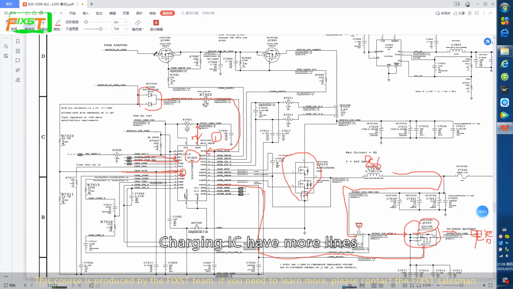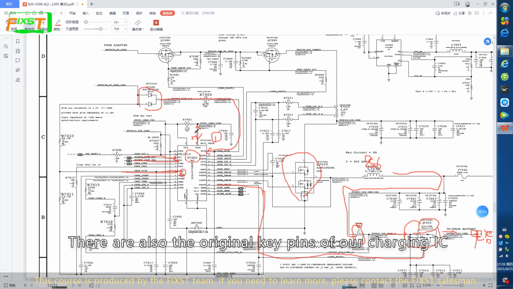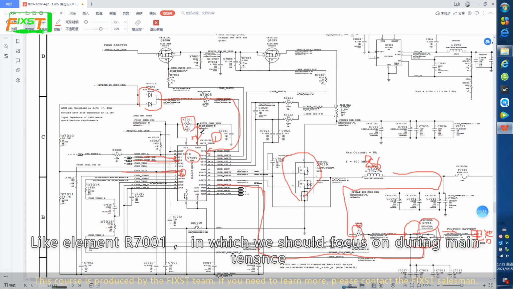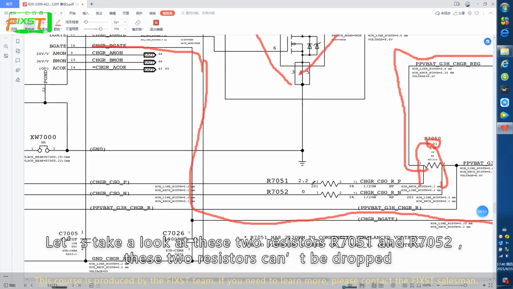Charging IC have more lights. In fact, the charging transistor and the precision resistor are the ones that are easy to damage in actual maintenance. There are also original key pins of our charging IC, like element R7001, which we should focus on during maintenance. Let's take a look at these two resistors, R7051 and R7052.